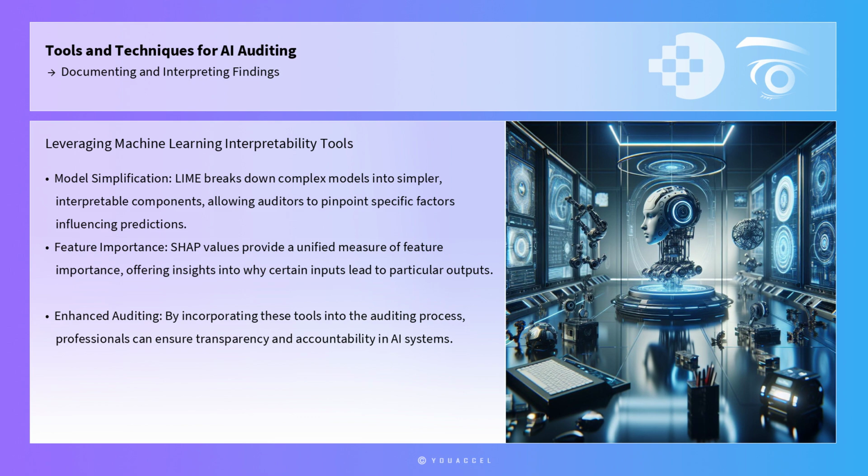To further enhance proficiency in documenting and interpreting findings, professionals can leverage machine learning interpretability tools. These tools, such as LIME and SHAP, facilitate a deeper understanding of how AI models make decisions. LIME, for instance, breaks down complex models into simpler, interpretable components, allowing auditors to pinpoint specific factors influencing predictions. SHAP values provide a unified measure of feature importance, offering insights into why certain inputs lead to particular outputs. By incorporating these tools into the auditing process, professionals can ensure transparency and accountability in AI systems.